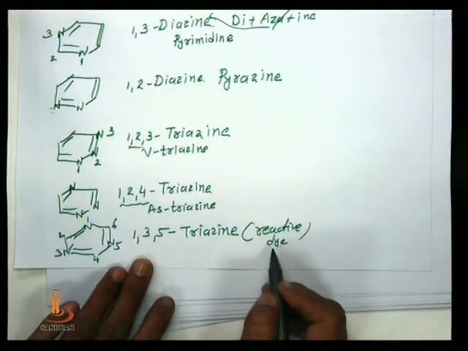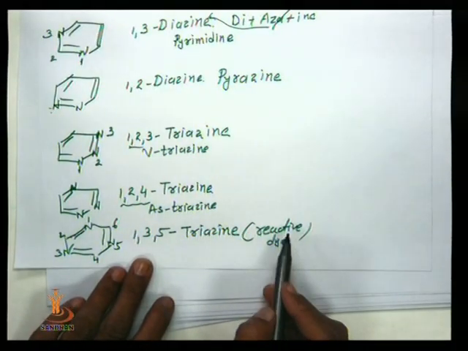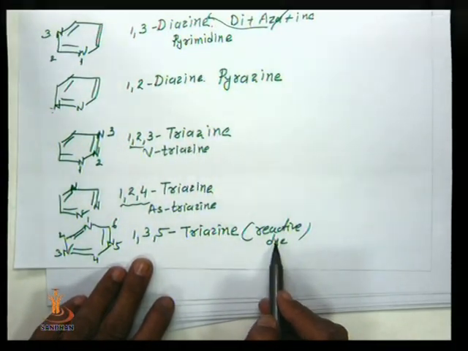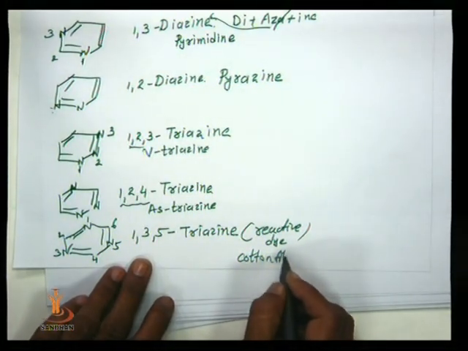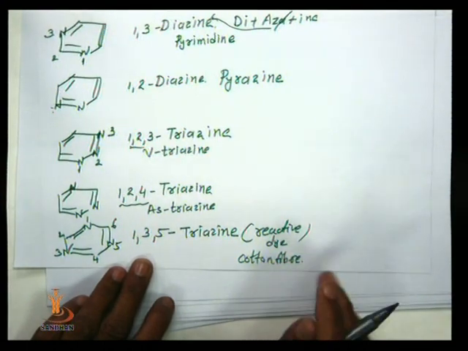And this reactive dye is used for dyeing cotton fiber, mostly on cotton fiber. Cyanuric chloride is a well-known example. Now another example, the 7-member ring.